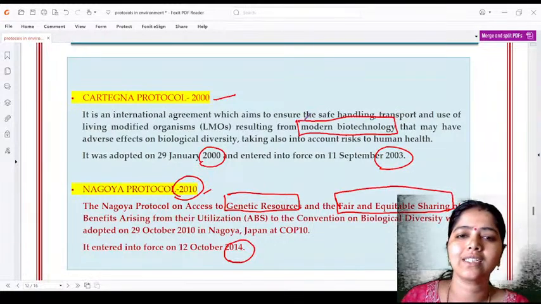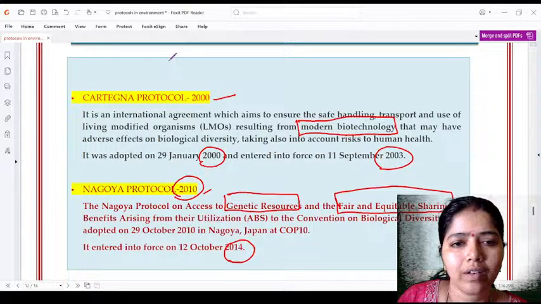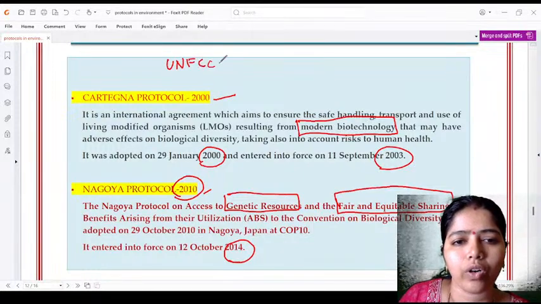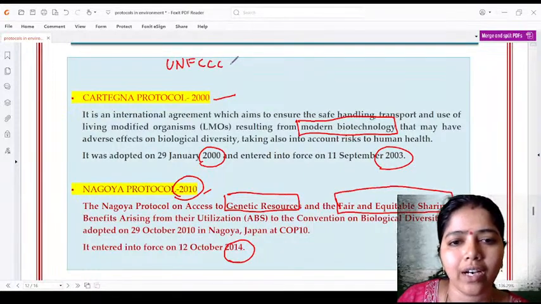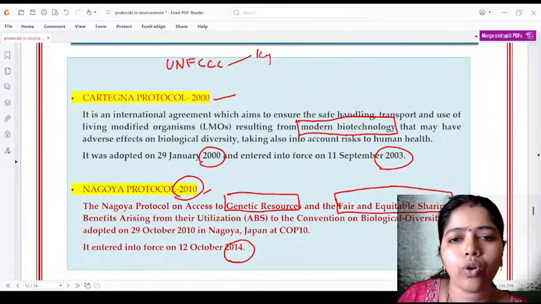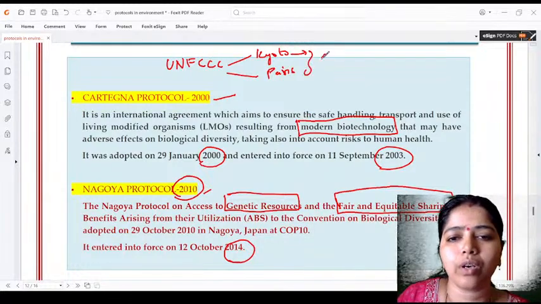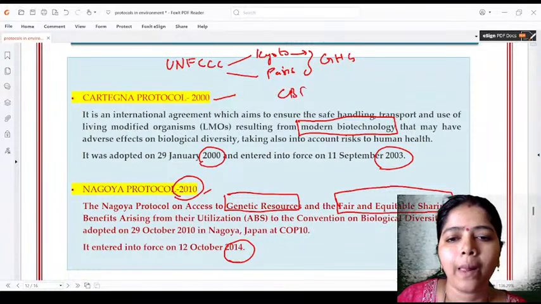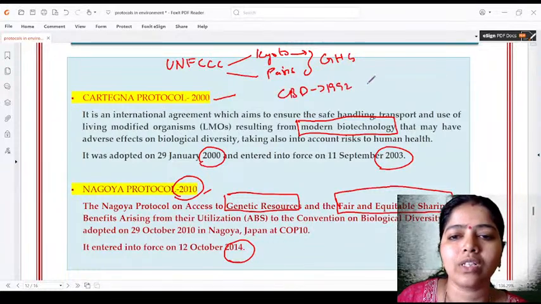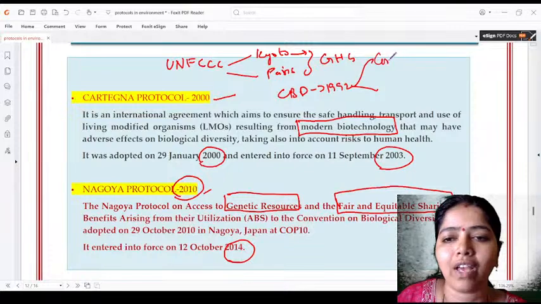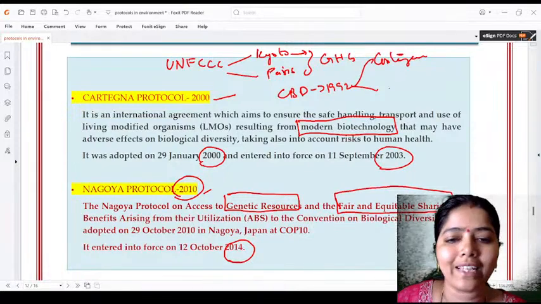Clear? Yes. So UNFCCC, again I conclude what all the things are. UNFCCC, here we have Kyoto, here we have Paris. These are mainly meant for greenhouse gases. And CBD, 1992, is meant for biological diversity. Here we have Cartagena and here we have Nagoya